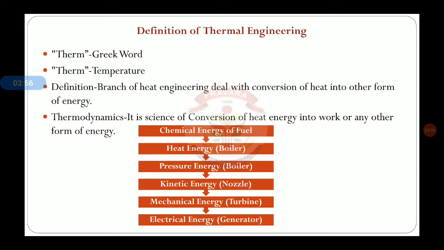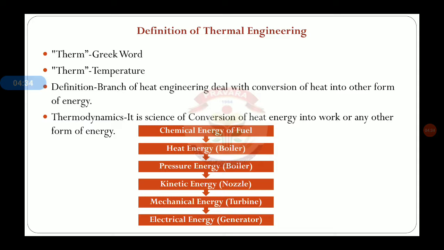Then if we see the example of fuel, if we are burning a fuel, then after burning, the chemical energy of the fuel is converted into heat energy. If we take the example of a thermal power plant, as we know, there is the production of electricity, and the high pressure, high temperature steam is used in turbines to produce mechanical work. The high pressure, high temperature steam is produced in boilers.